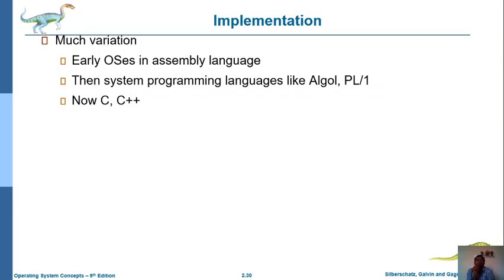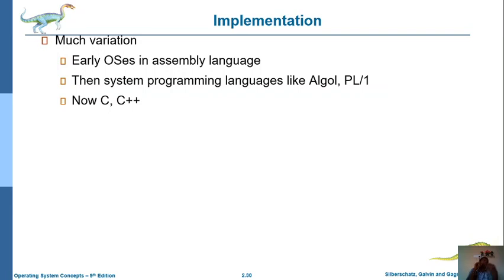Those were used at the initial stages of operating systems. After that, we used some system programming languages like Algol, Pascal. Such system programming languages were used to implement the operating system. So nowadays we are using high level programming languages.